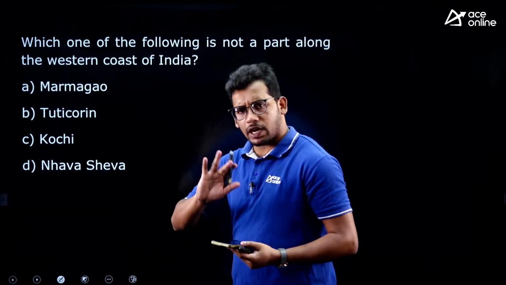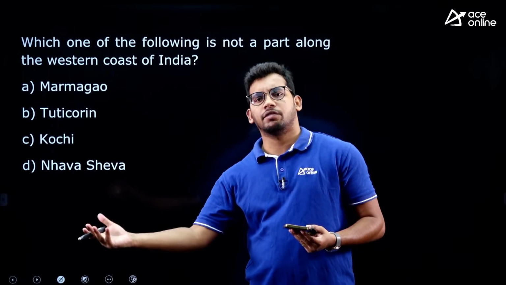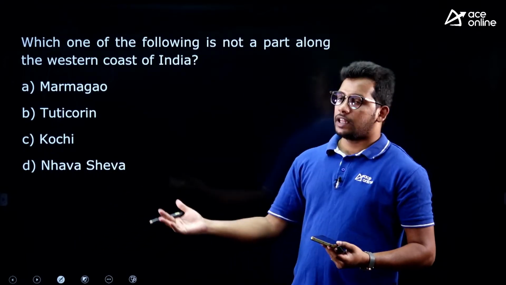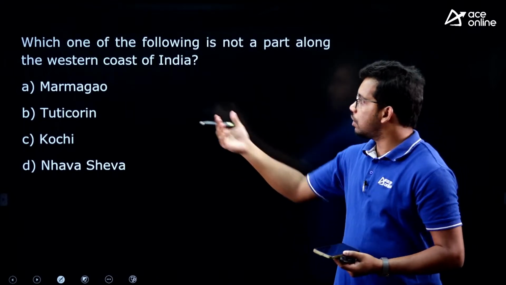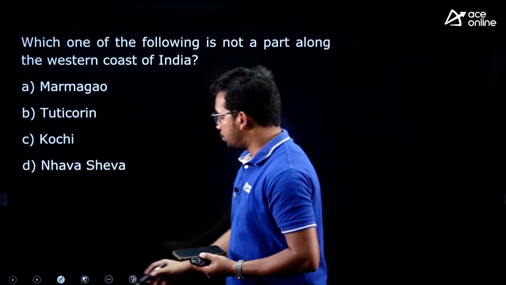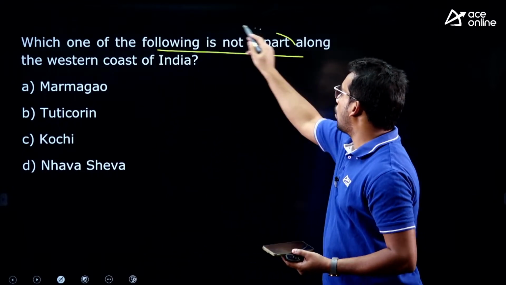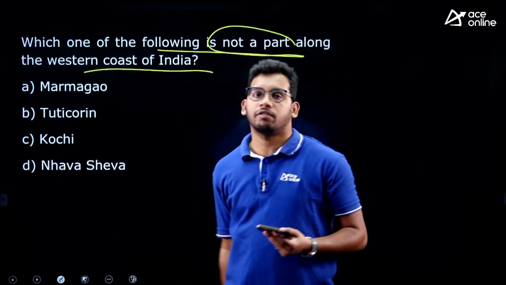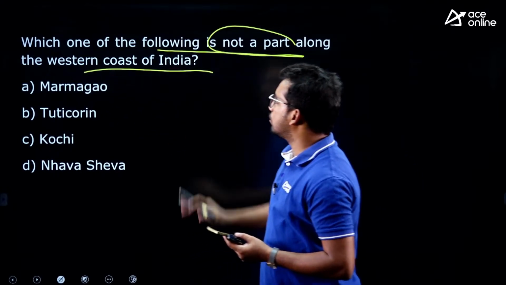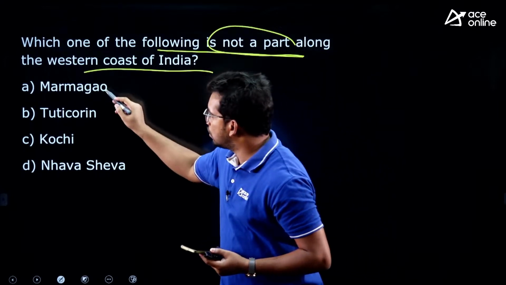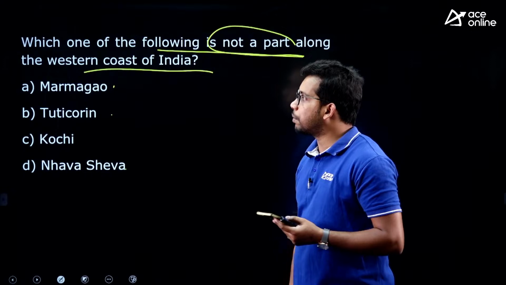about the ports. So we are covering topic wise rather than randomly taking the questions. I have covered the physical geography first, solar system, all those things, then we moved to Indian geography. We have covered physiography, Indian location, all these things. Now we move to the coastal, that is the ports. Which one of the following is not part of the western coast of India? Among the given ports, which is not part of the west coast? Marmagao, Tuticorin, Kochi, Nhava Sheva port. So which one is not part of the western coast?